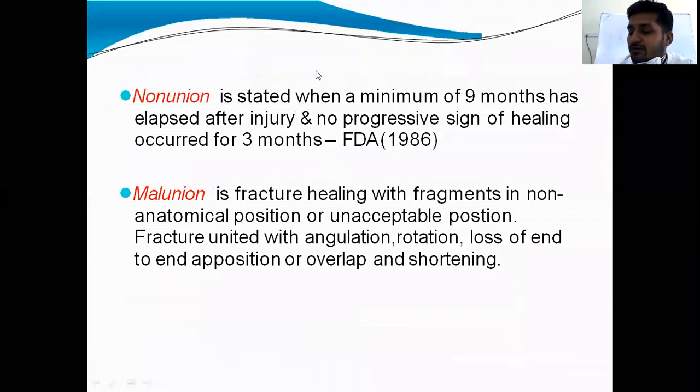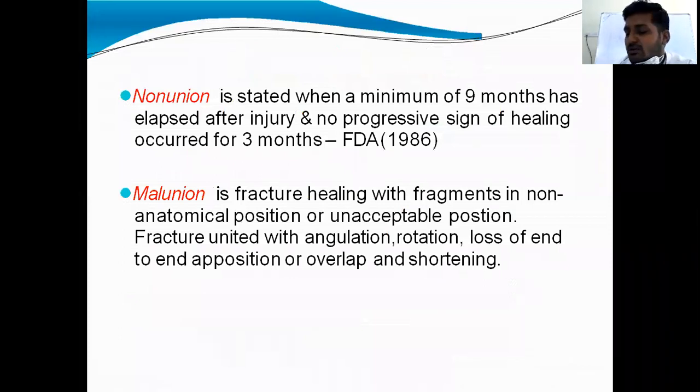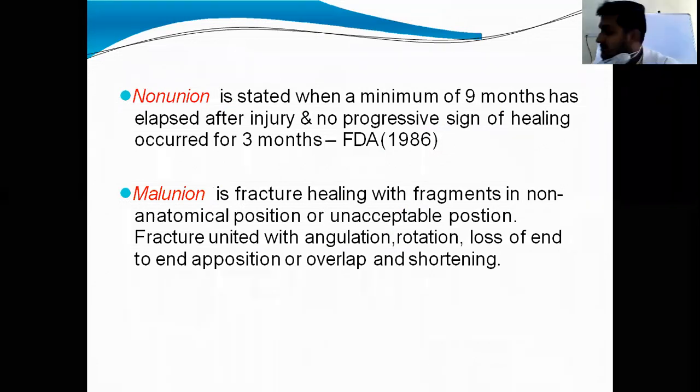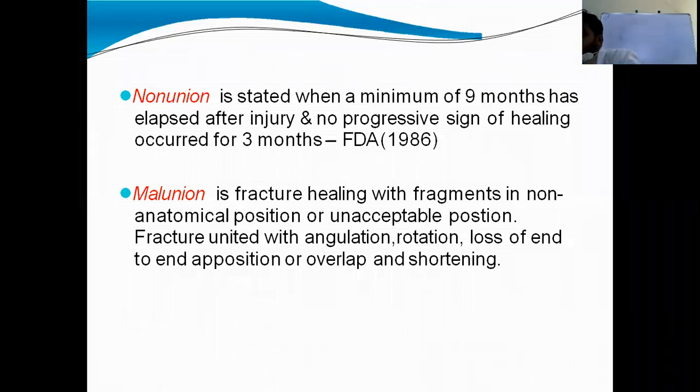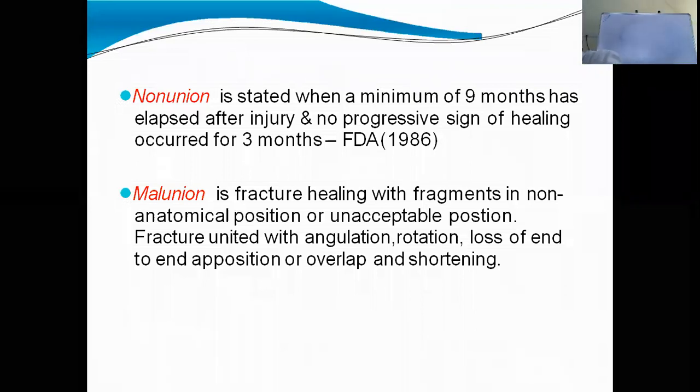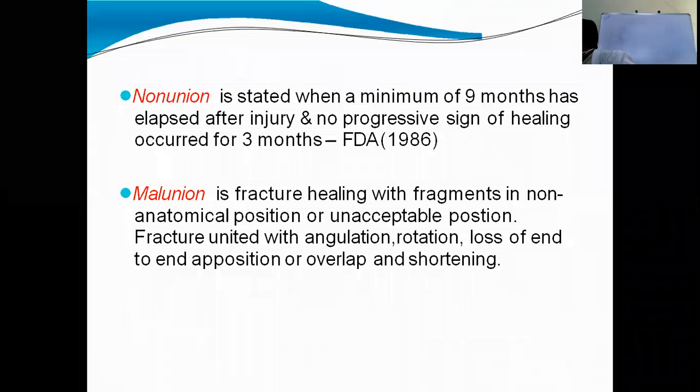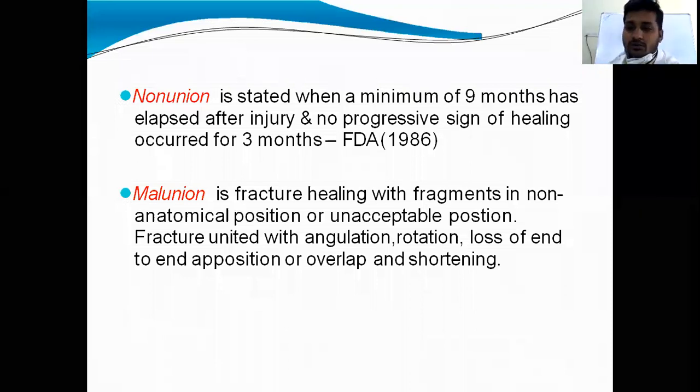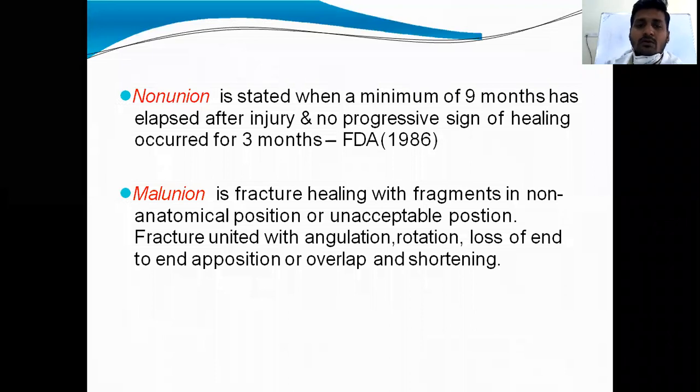And in Viva, they will ask non-union and malunion definitions. Non-union, in general, according to the FDA, is stated when a minimum of 9 months has elapsed after injury or no progressive sign of healing has occurred for 3 months.